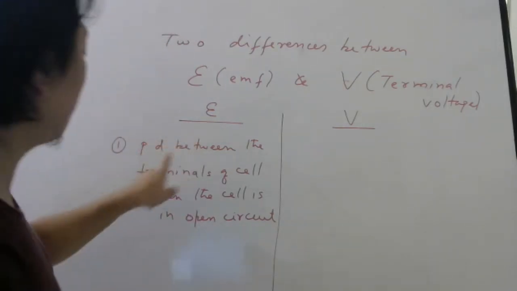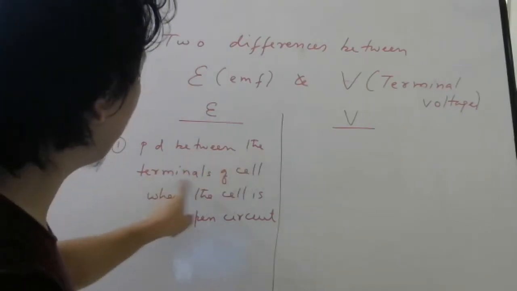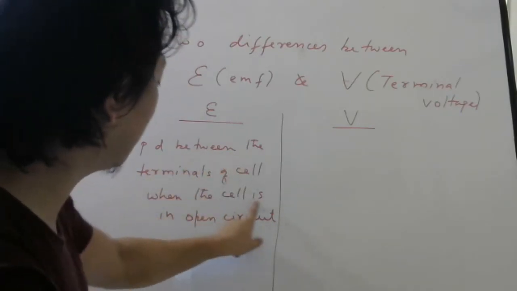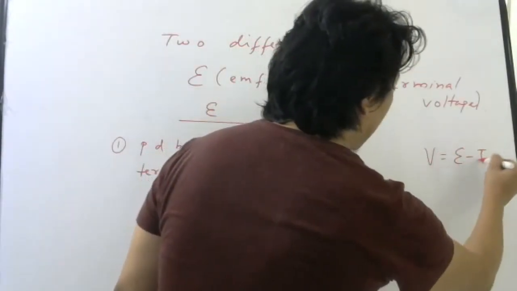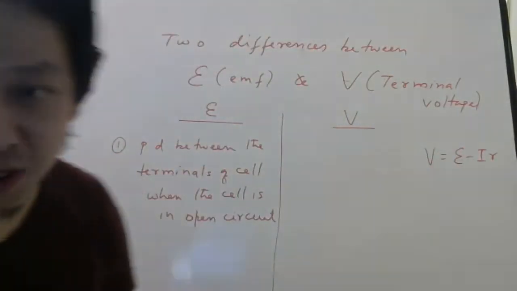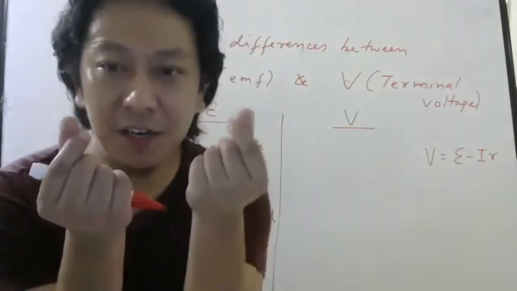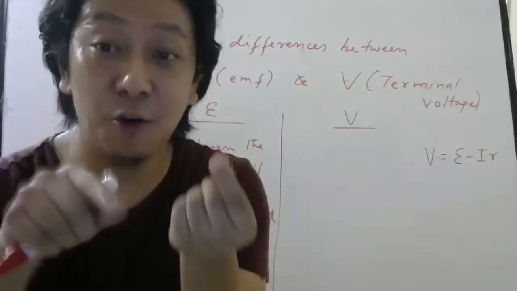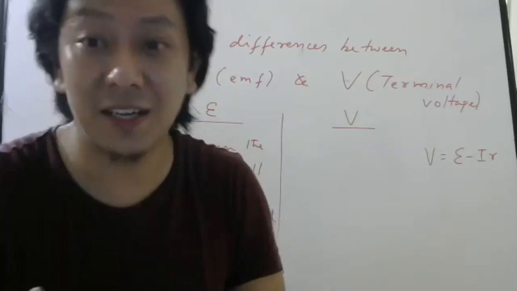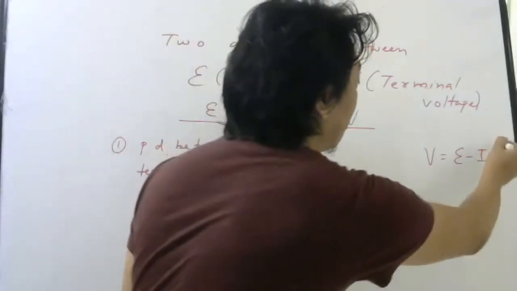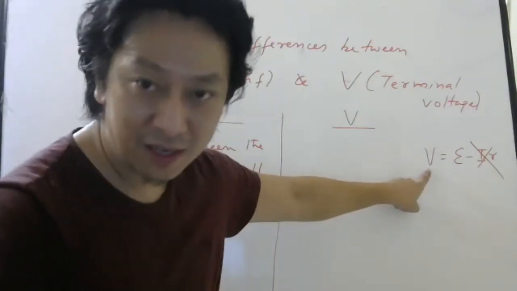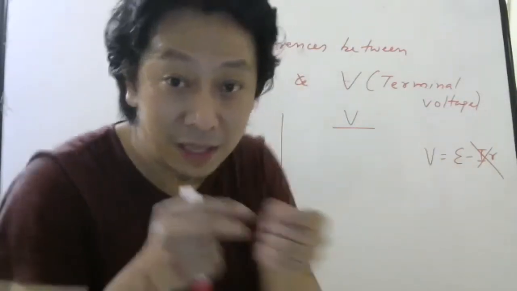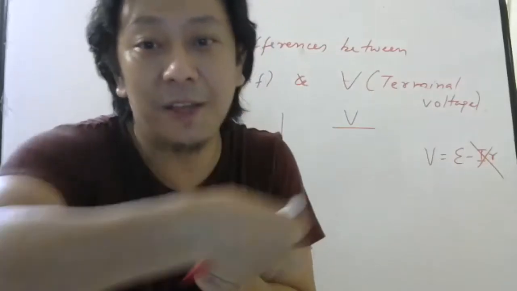So what is EMF? Potential difference between the terminals of the cell when the cell is in open circuit. See, V equals E minus IR. This is the formula we have derived today, right? What is V? Potential difference between the terminals. Now, when the battery is in open circuit, current will be zero. So that time the potential difference will be nothing but EMF, when there is no current taken from the battery.